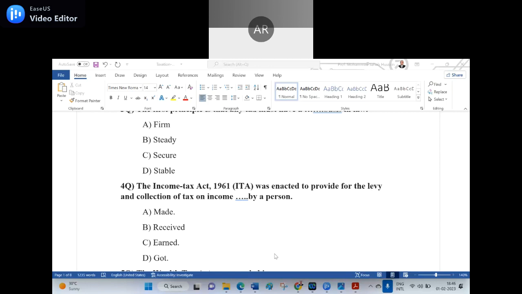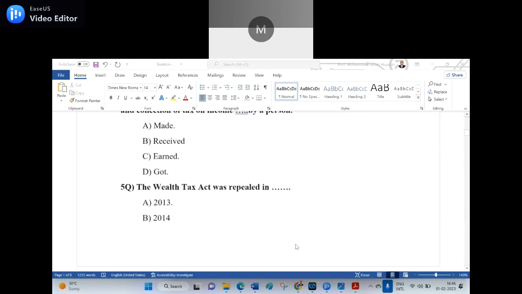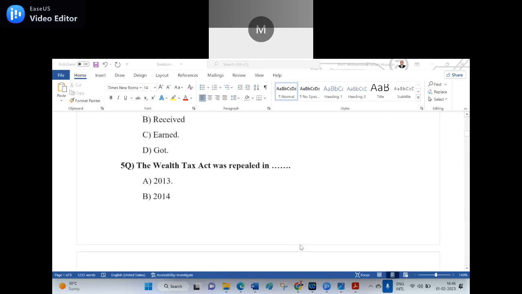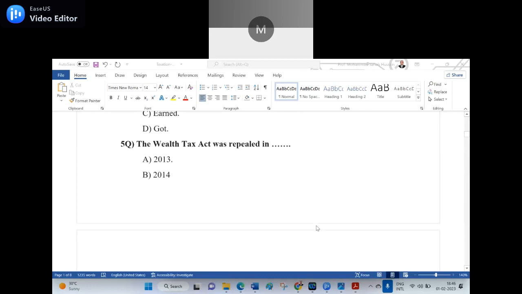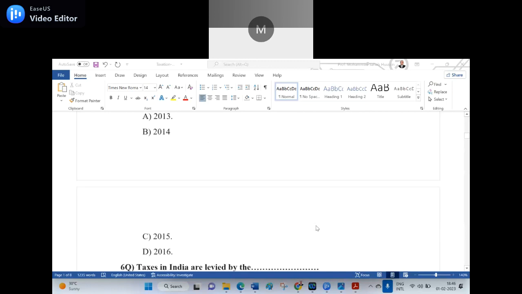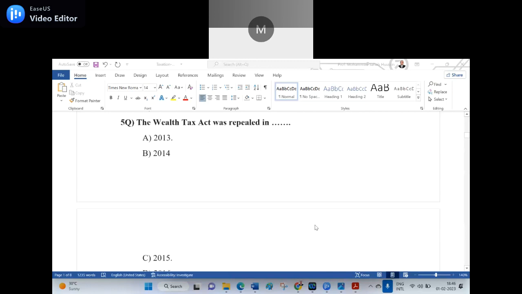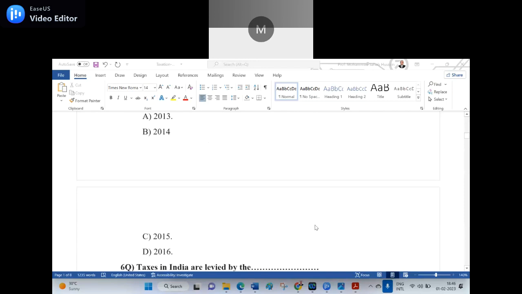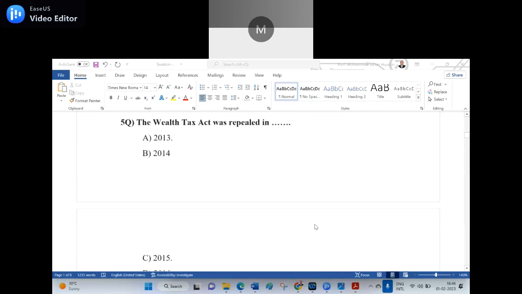Now let us go to the fifth question. The Wealth Tax Act was repealed in the year dash. A. 2013. B. 2014. C. 2015. D. 2016.